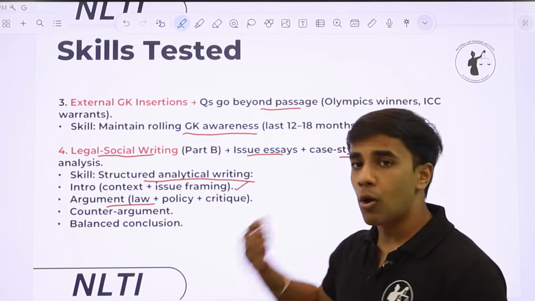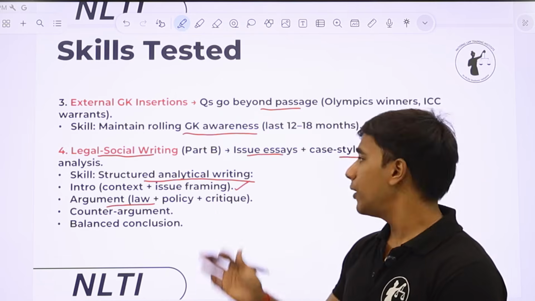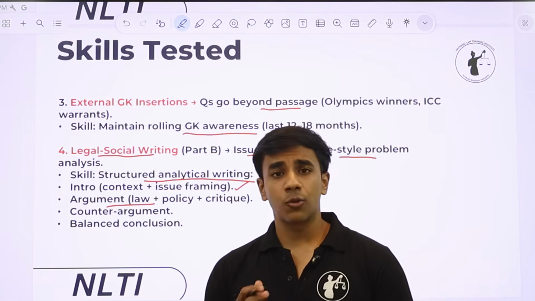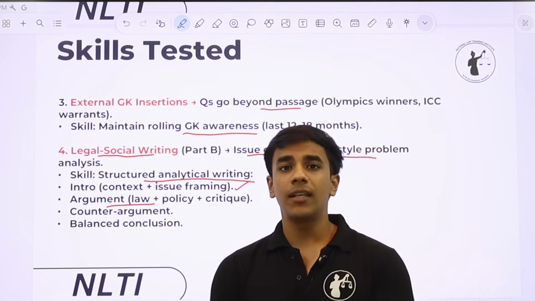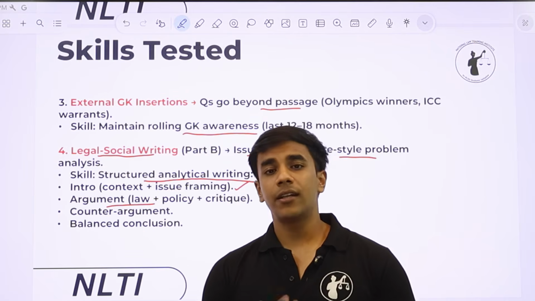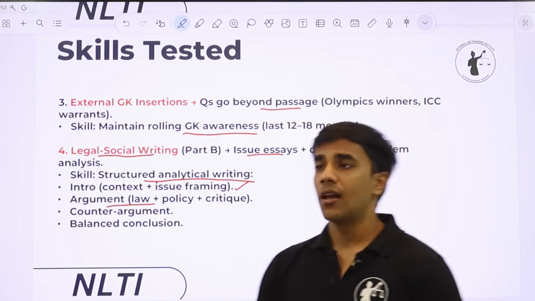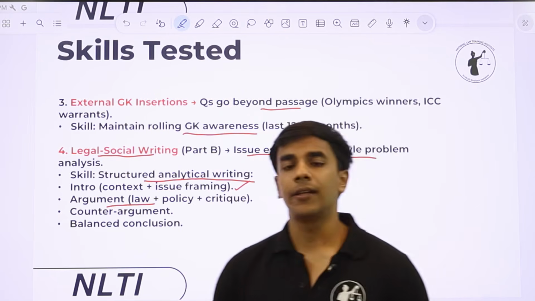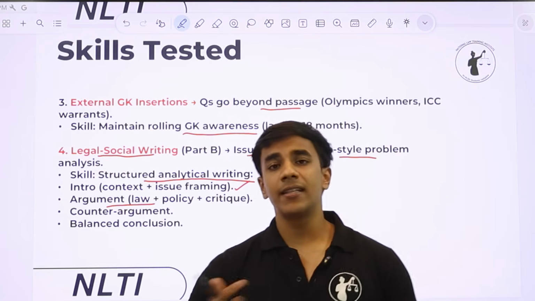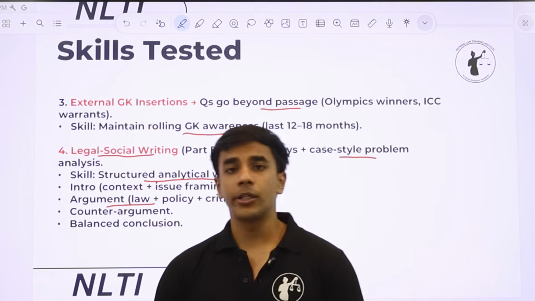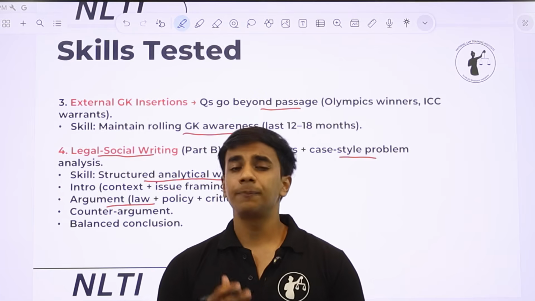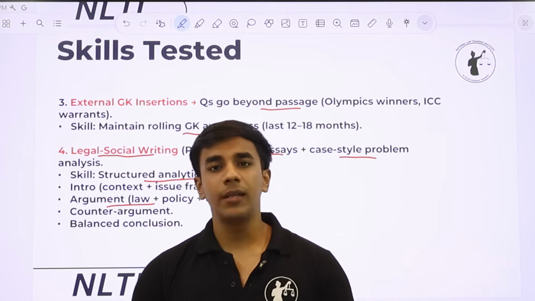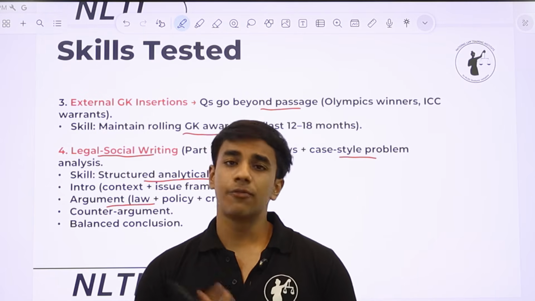Argument: you have to properly structure your argument. You have to integrate it with law, policy and the cultural, social angle to it. You cannot just provide a legal answer. You have to integrate it with other ramifications that your answer has with other fields. And you also have to provide a counter argument and critique. Just mentioning that A is liable for murder or A is not liable for murder is not enough. You have to also mention the possible critique or counter arguments that can be made from the other side.